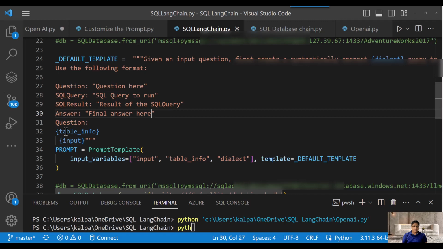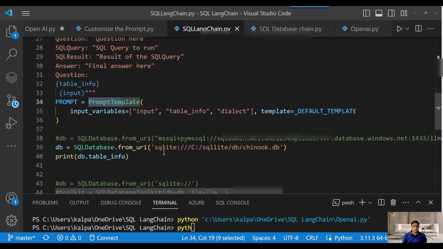And then here it is also providing you the prompt. In the prompt, it is providing you these three variables: input, table info, and dialect. And it is using this template which is created here, which means it is giving you the format of asking the question, and it is going to provide the answers.